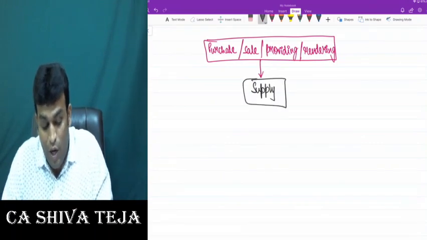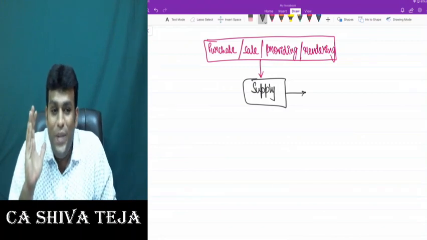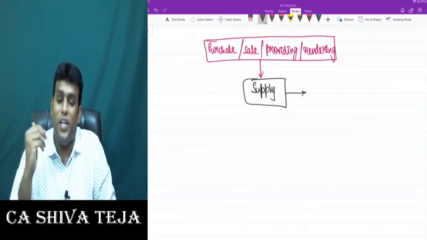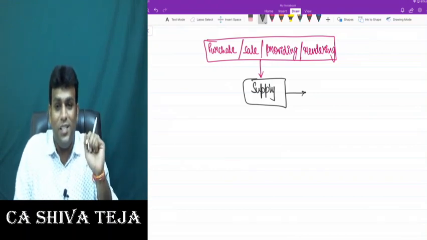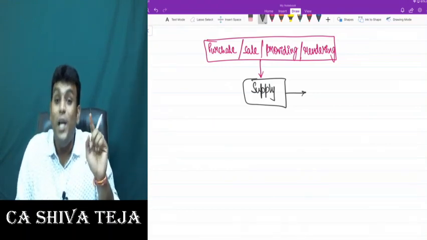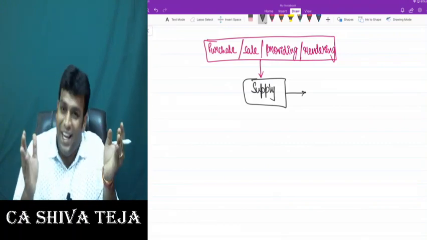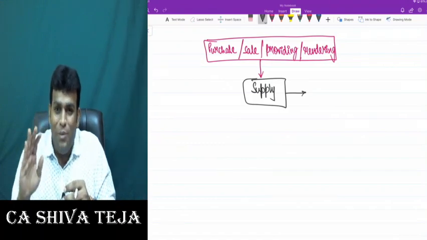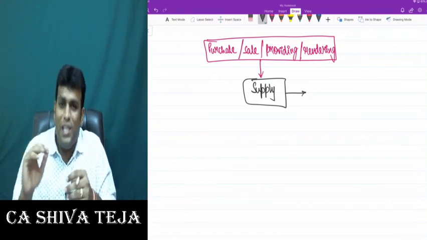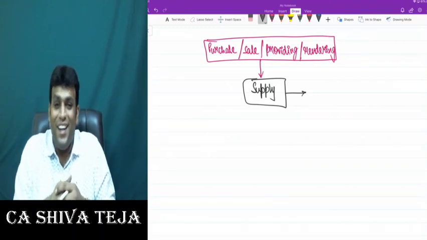And this concept of supply is very wide in GST law. The reason they gave a very wide definition is because under GST law, a transaction is subject to GST only if the transaction amounts to supply. If it is not a supply, then GST will not apply. Simple manner. Getting clarity, friends?